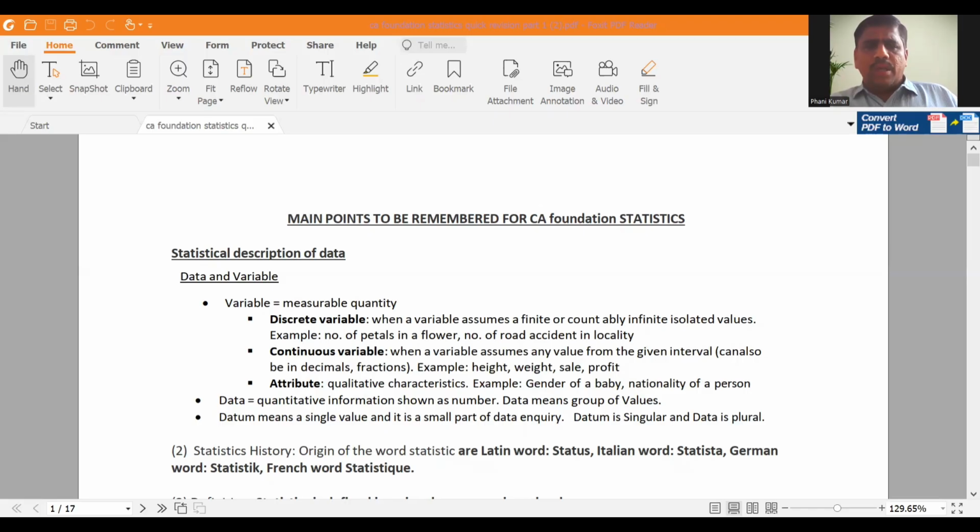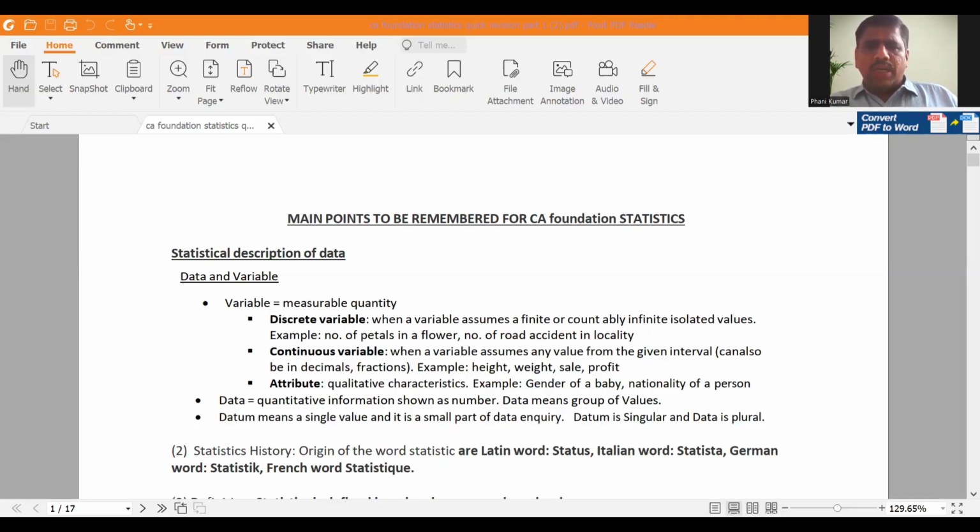Next, attribute. Non-measurable characteristic, that is qualitative characteristic, is known as attribute. Quantitative means variable, qualitative means attribute. So non-measurable characteristic, example: gender, nationality, color, taste, etc. These are considered as attributes.